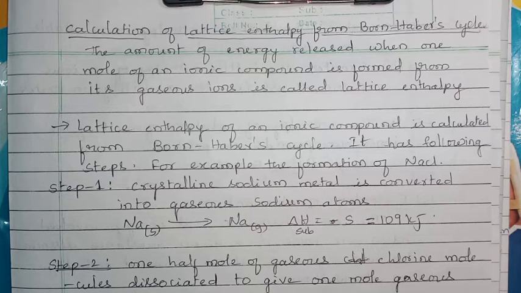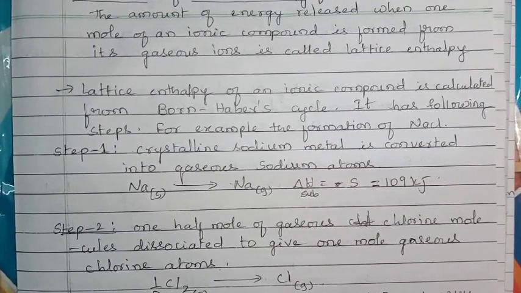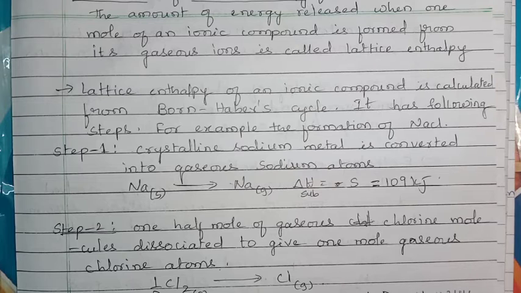It means whenever there is formation of a solid compound from gaseous ions, a large amount of energy is released. That energy is nothing but lattice enthalpy. Okay, next. Lattice enthalpy of an ionic compound is calculated from the Born-Haber cycle. We are using the Born-Haber cycle to calculate lattice enthalpy of an ionic compound.